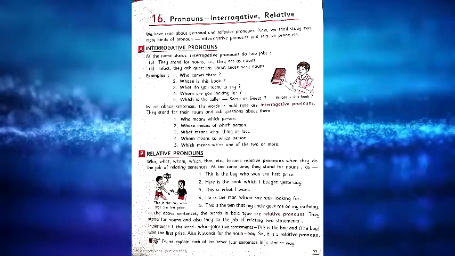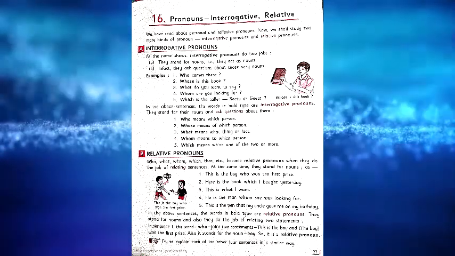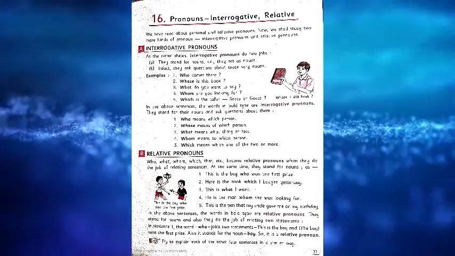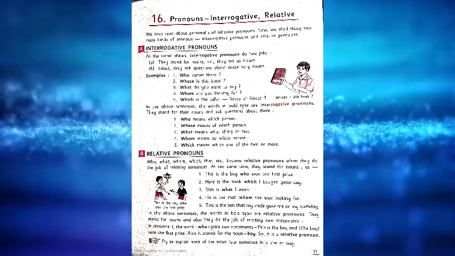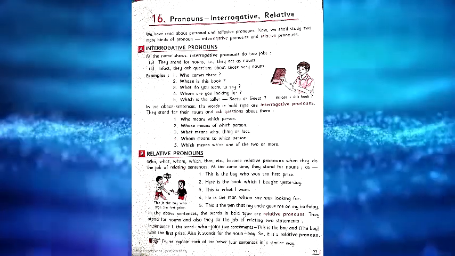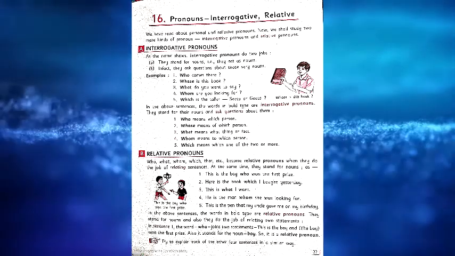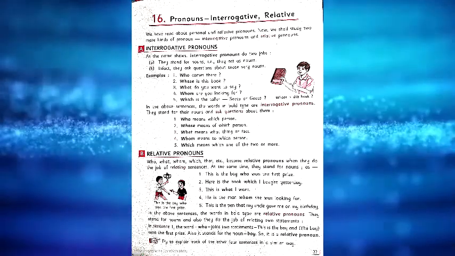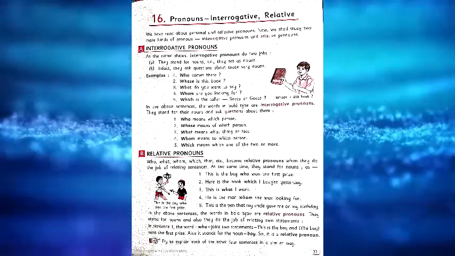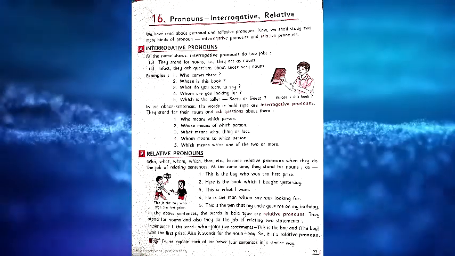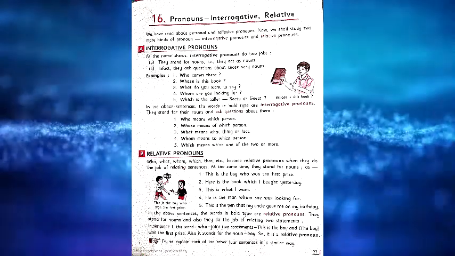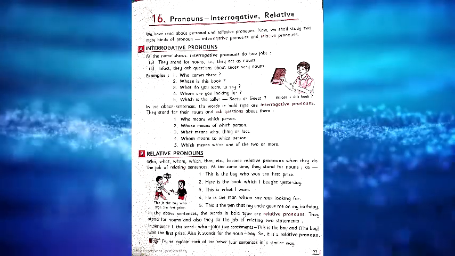See the examples in your textbook, page number 37. Who comes there? Whose is this book? What do you want to say? Whom are you looking for? Which is the taller, Sita or Geeta? In the above sentences, the words in bold type are interrogative pronouns: who, whose, what, whom, which.